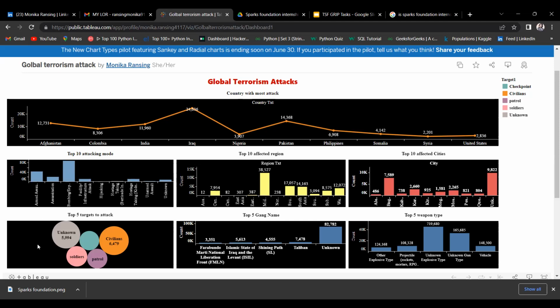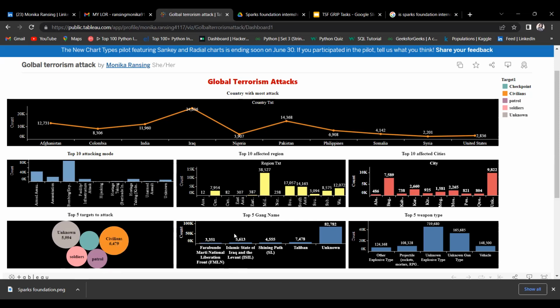After that I try to find out the top 5 targets of attack. Here we can see that civilians are mostly targeted by terrorist attacks, and the count is 6,479. After that there are unknown targets, and the count is 5,994. So here we can clearly see that civilians are highly affected, and mostly civilians are the targets of terrorist attacks.